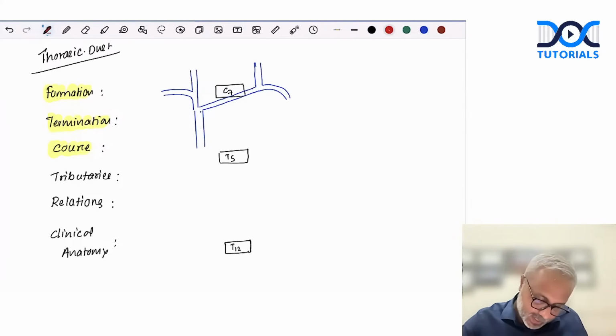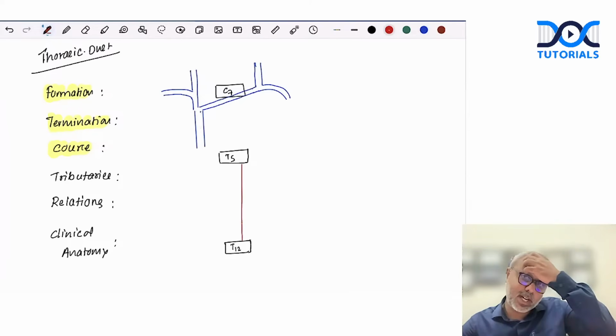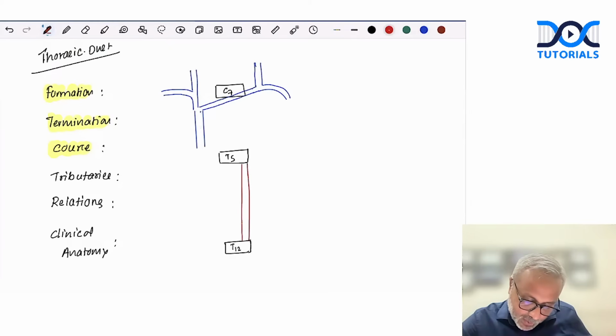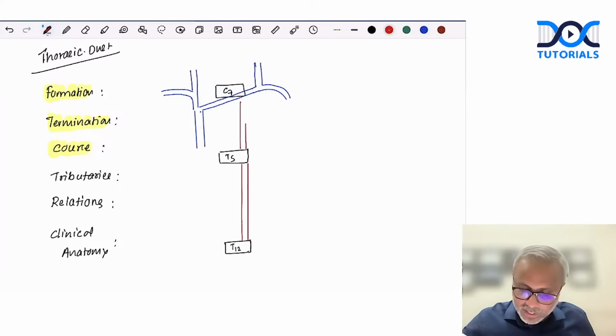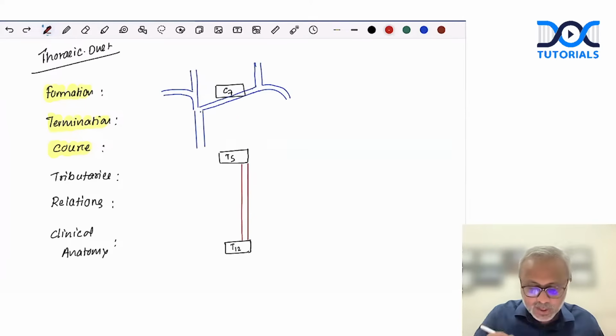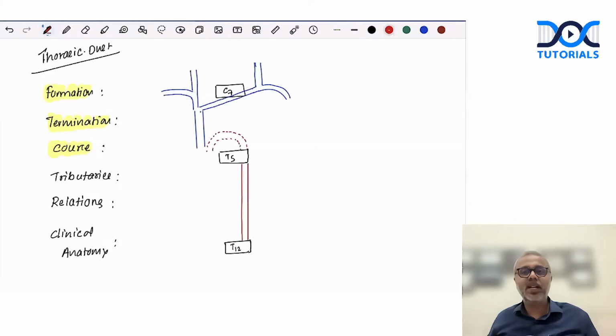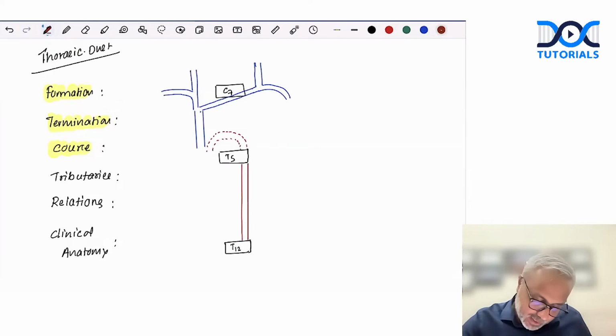Then the second blood vessel we need to write is the abdominal aorta. We know that the abdominal aorta is a continuation of the descending thoracic aorta beyond the aortic opening of the diaphragm, and this lies at the level of T12. Then just continue this above. From T5 above, it should continue as the arch of aorta, so let's imagine we are showing this as the arch of aorta.